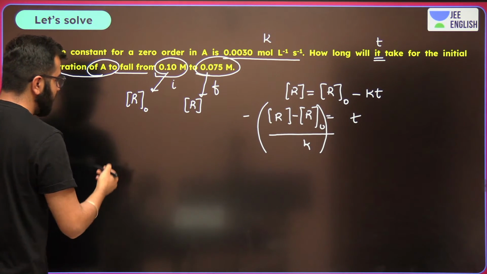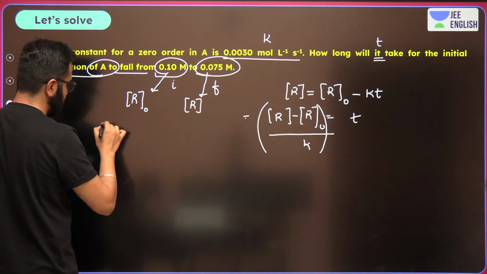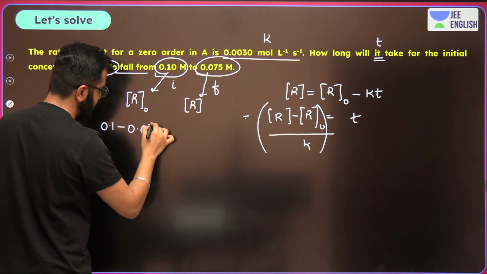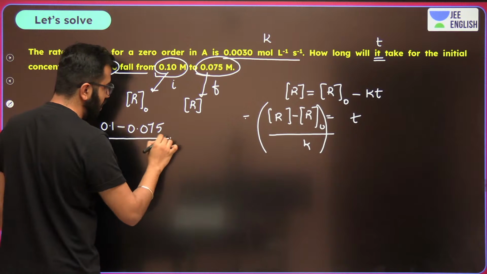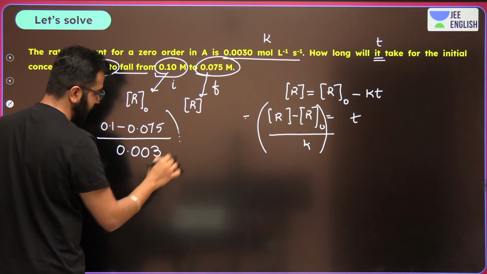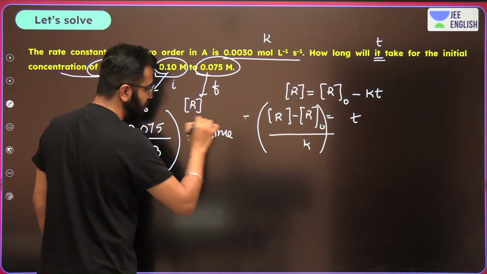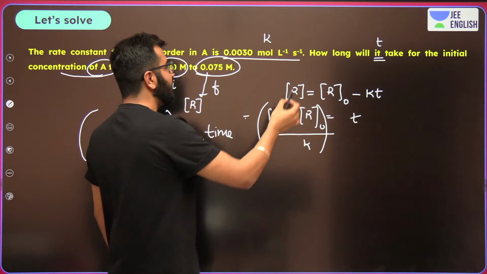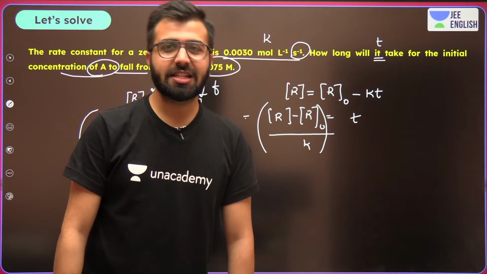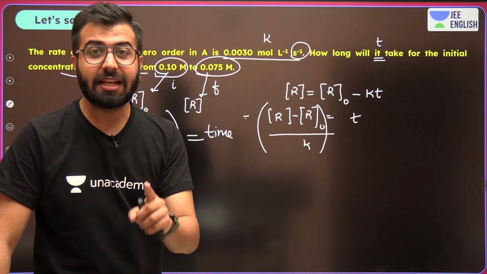Let's do this then. So I'm writing R naught first. I'm taking the minus sign inside. R naught 0.1 minus 0.075 upon 0.003. That is the value of time that you will get, and time is going to be in seconds. Why is that? Because the unit that we see in K is in seconds. So whatever answer you will be getting, it's going to be in seconds first of all.